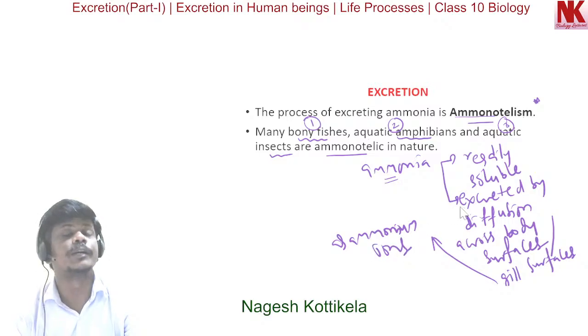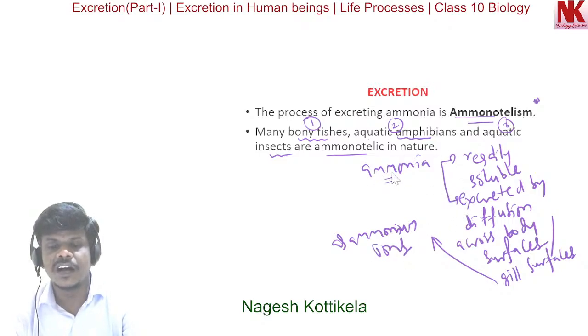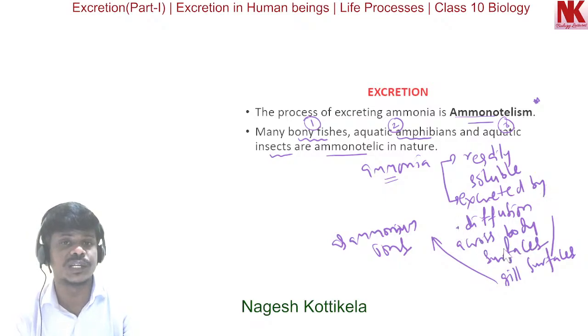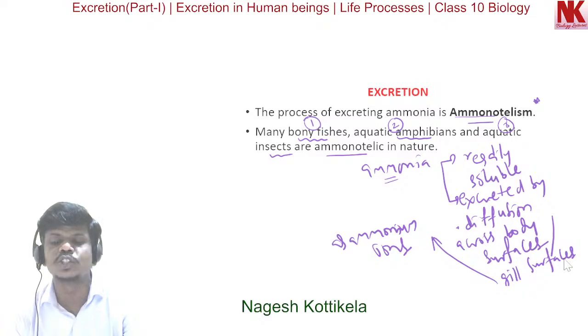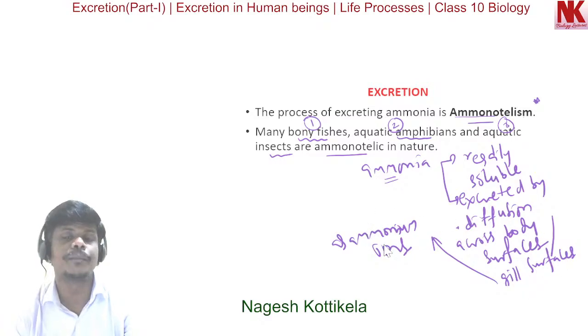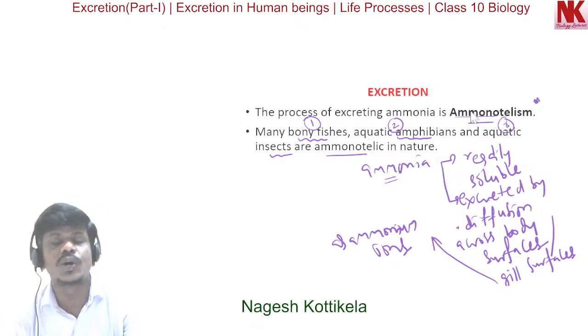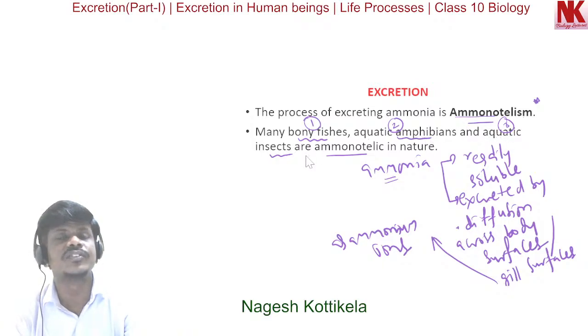I repeat this once again: ammonia is readily soluble in water and it is excreted by diffusion across the body surface or across the gill surfaces as ammonium ions. This is how ammonia is excreted, and the mechanism is called ammonotelism, which is found in many bony fishes, aquatic amphibians and aquatic insects.